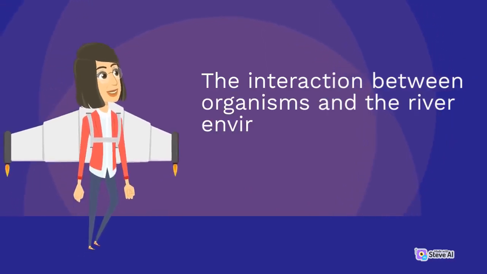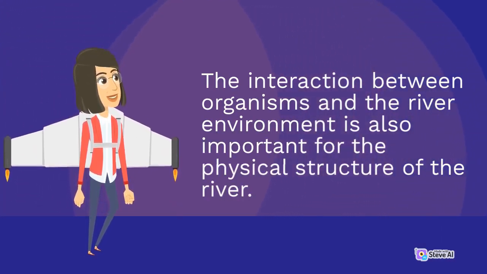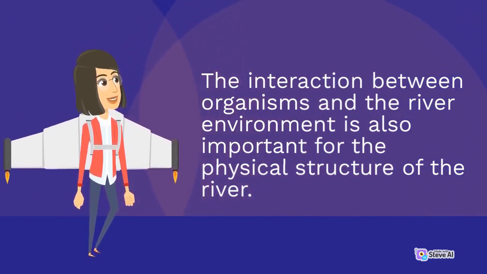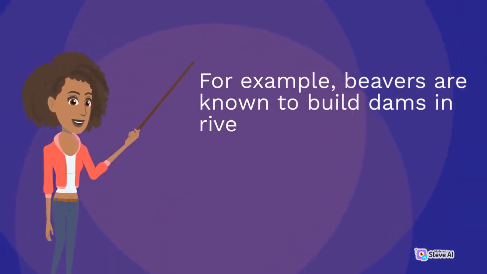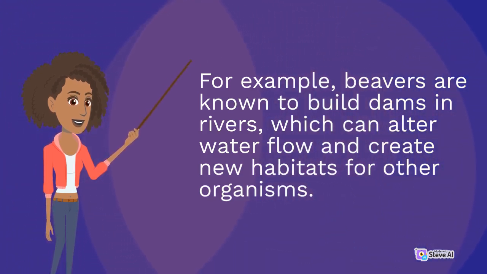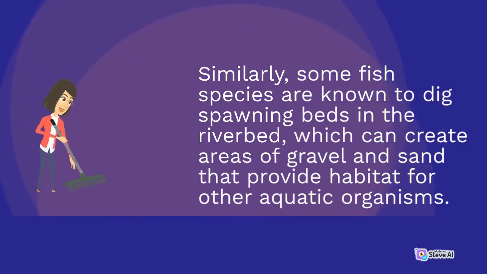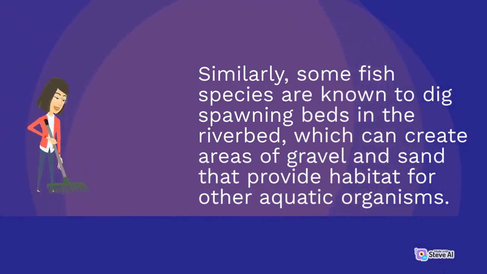The interaction between organisms and the river environment is also important for the physical structure of the river. For example, beavers are known to build dams in rivers, which can alter water flow and create new habitats for other organisms. Similarly, some fish species are known to dig spawning beds in the riverbed, which can create areas of gravel and sand that provide habitat for other aquatic organisms.